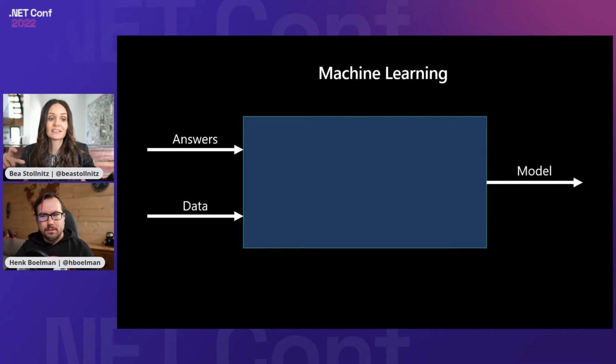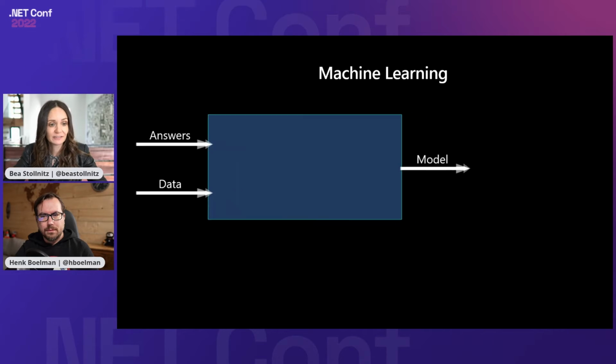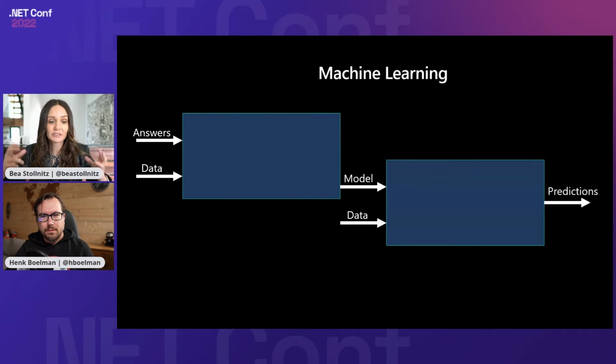And machine learning generally has another phase, which is the prediction phase. The prediction phase is a little bit more familiar, more similar to traditional programming, because you get that model, or your algorithm, as input, and you get some data that the model hasn't seen before, for example, an image of a new cat, and then it gives you an answer or a prediction. So in this second phase, it's very much similar to traditional programming, except you didn't write the model. The model was generated from answers and data.